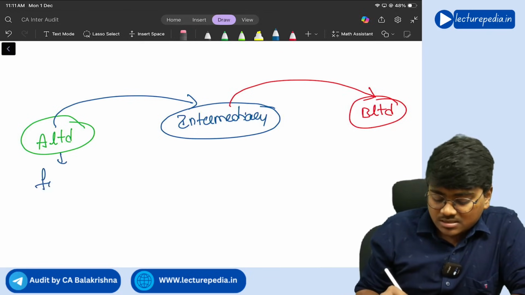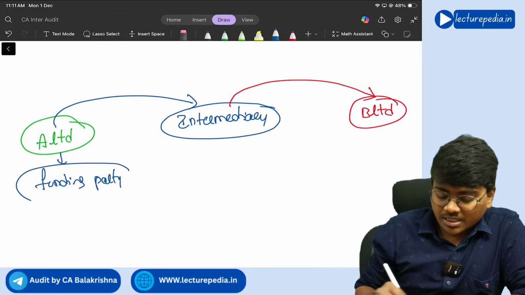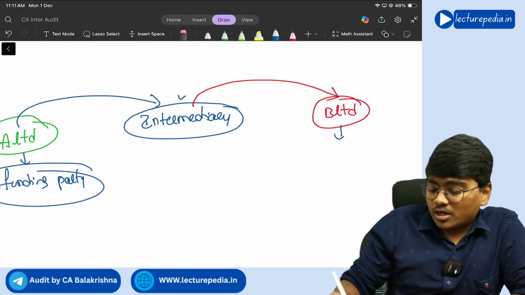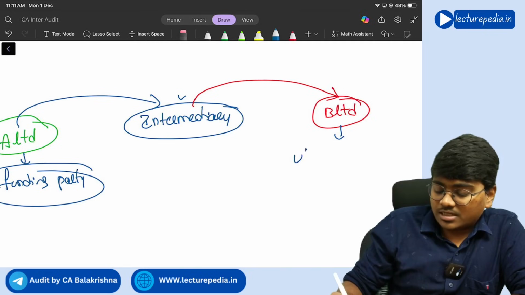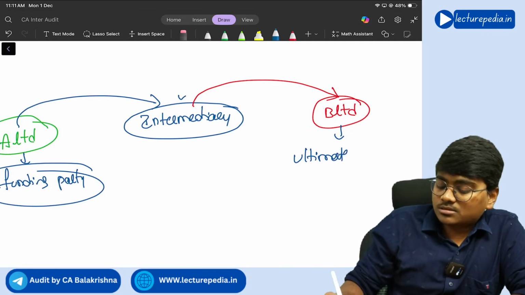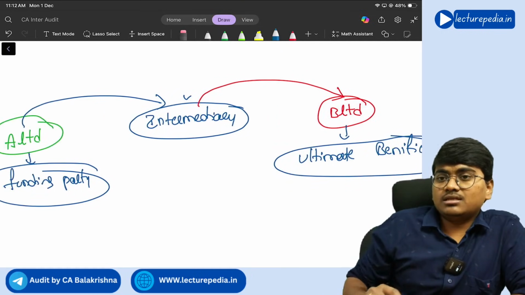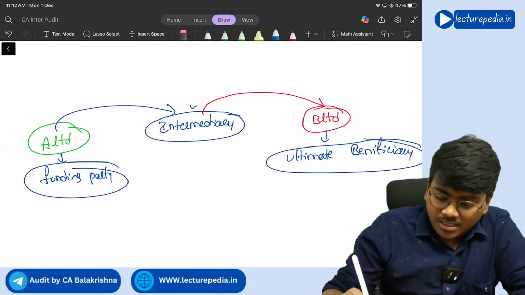We will call it the funding party because it is giving the money, and the intermediary will be called the intermediary. B Limited will be called the ultimate beneficiary because it is ultimately getting benefited, right? Ultimate beneficiary.